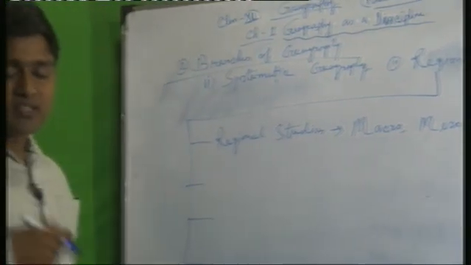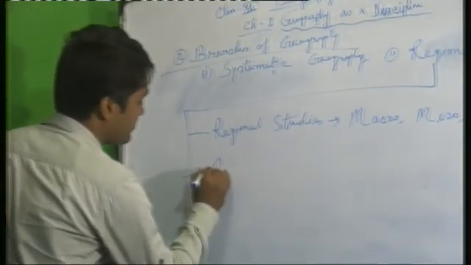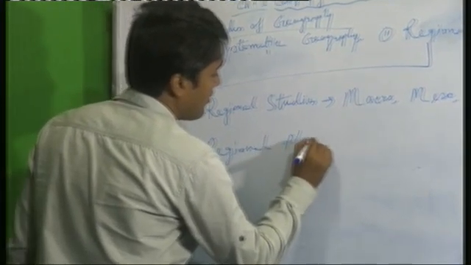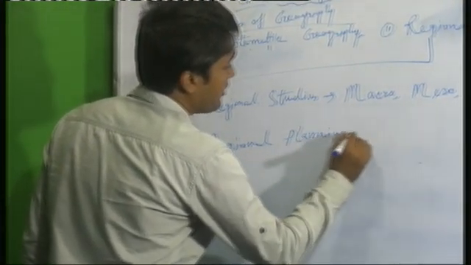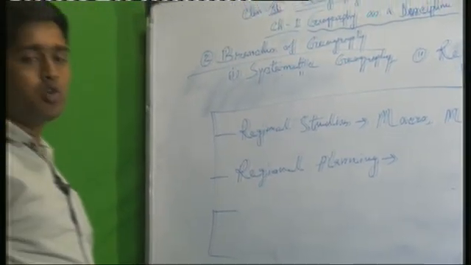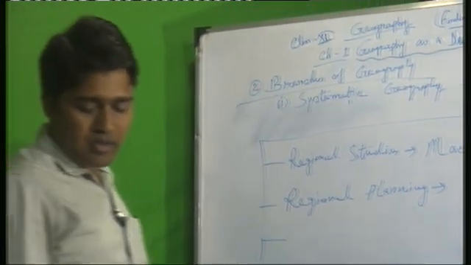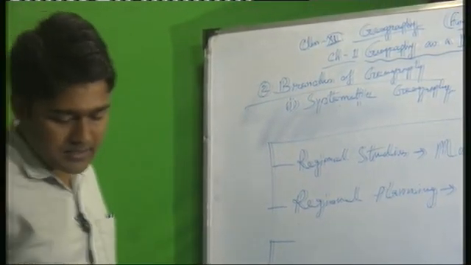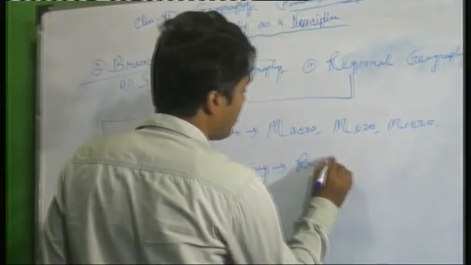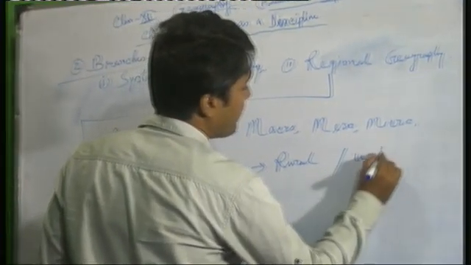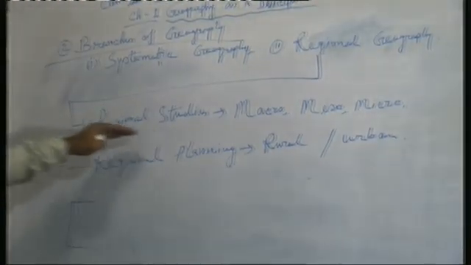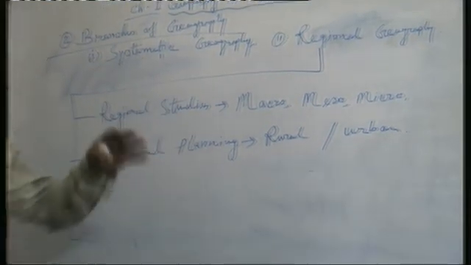Now another one is regional planning. Regional planning means rural and urban areas. First, regional studies of a particular place we will discuss.